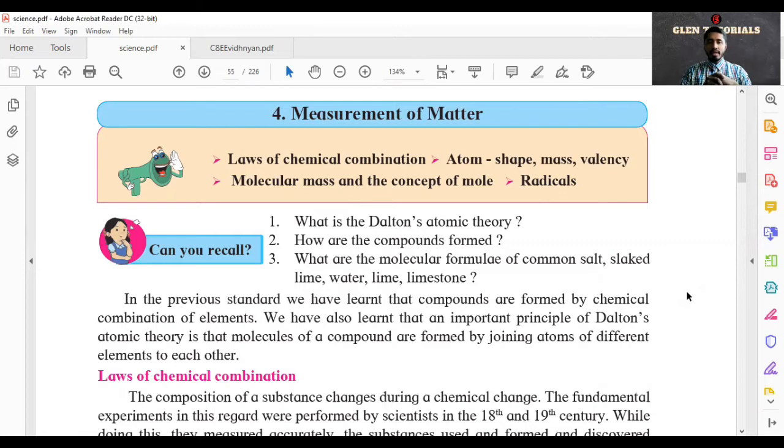So we are doing the 9th standard science today, state board, the 4th chapter, measurement of matter. Now what is matter? Matter is any physical substance which we can touch, which we can feel. Any substance which is matter has atoms in it. So we'll first study, if there is matter and there are atoms, how these things constitute together.